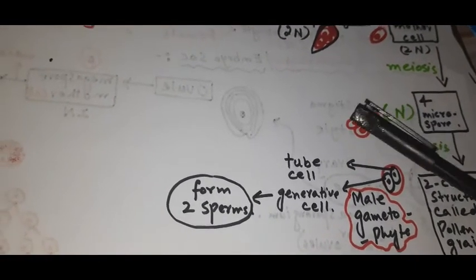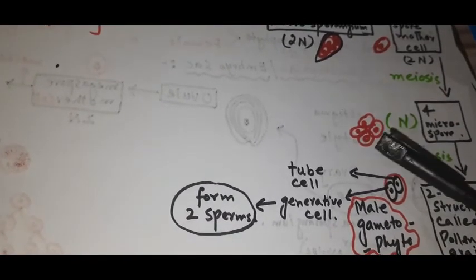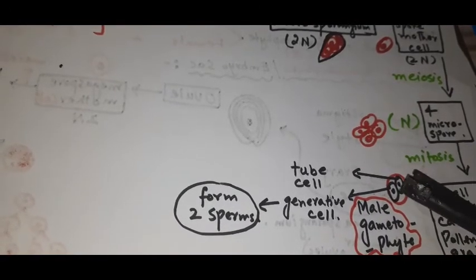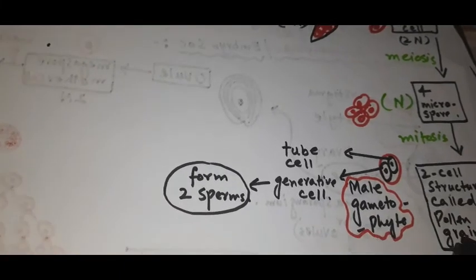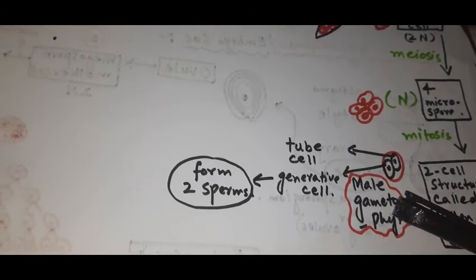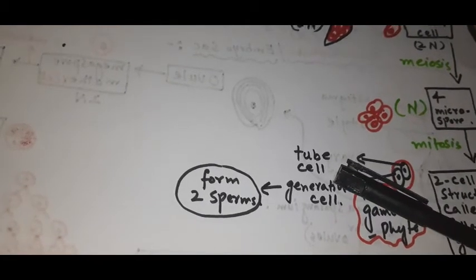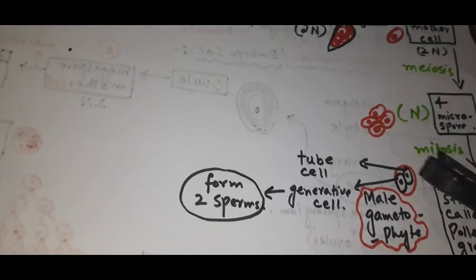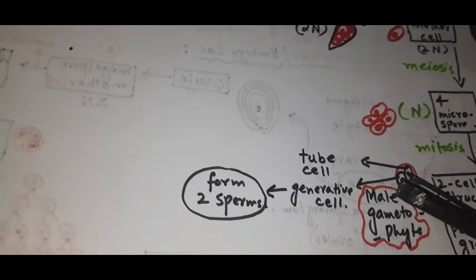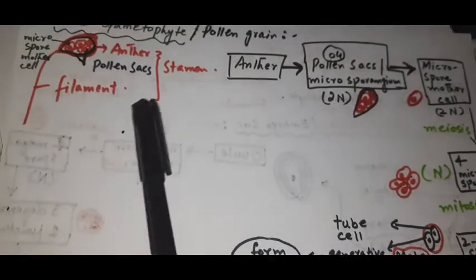Here we have the 4 microspores. Each one undergoes mitosis, the nucleus divides into 2, and they form a 2 cell structure which is now called the pollen grain, or male gametophyte. One cell is known as the tube cell, which later forms the pollen tube after pollination, right? The next one is known as the generative cell. This generative cell will form the two sperms.